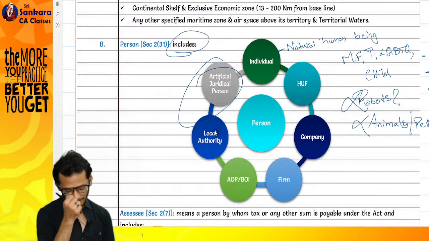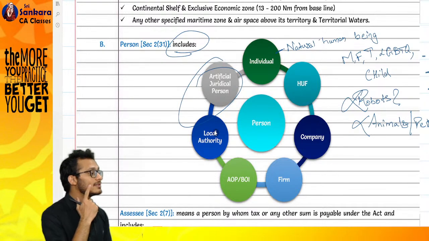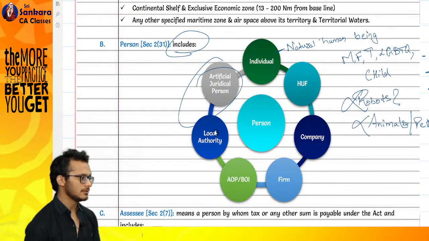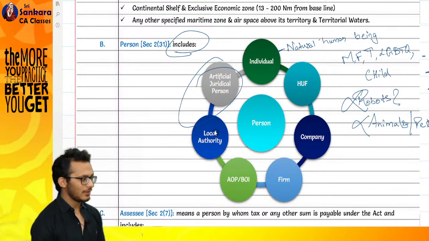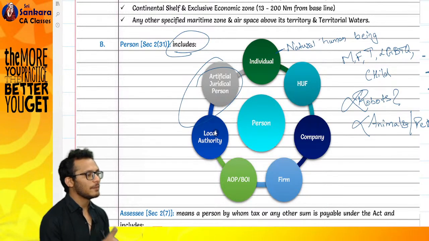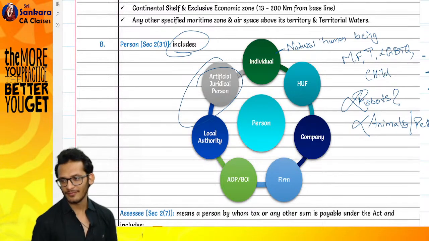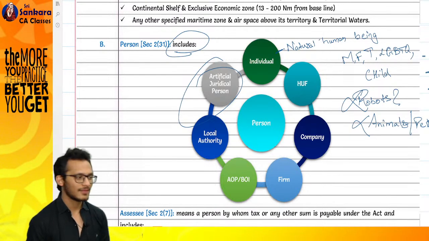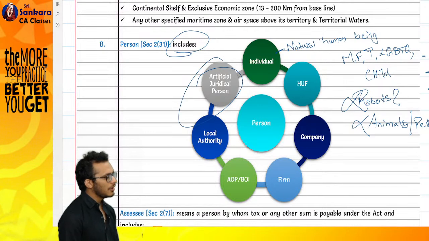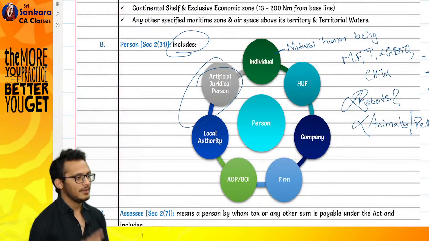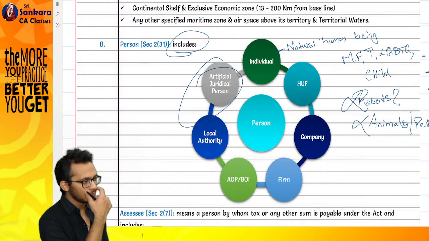This is what an individual is. Next, start on the right. Quickly, what do you mean by HUF? Going forward, when I ask what, I do not mean the abbreviation. A Hindu family joining together to carry out a business is called a Hindu undivided family. How do you become a member of the HUF is my question.